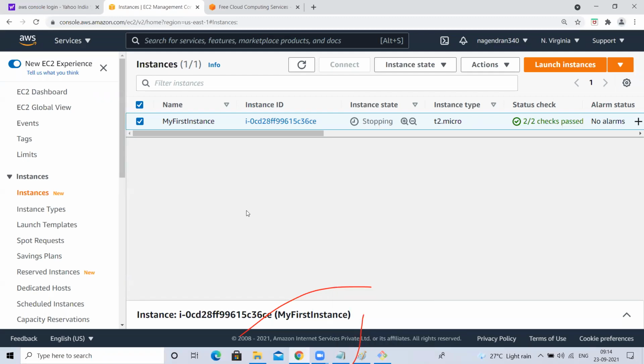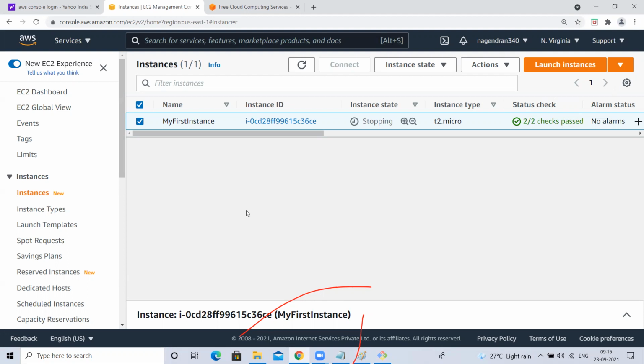So now, at 9 o'clock, I created an EC2 instance. Till 9:58 or 9:59, I practiced. So in that 750 hours, how many hours will be minus? How many hours will be minus in 750? 59 minutes means 1 hour. Either it is 1 minute or 59 minutes, it will be calculated as 1 hour. Understood, guys? For free tier eligibility.